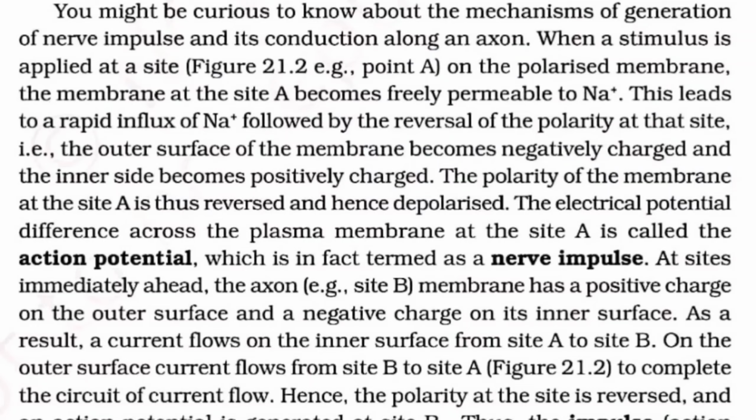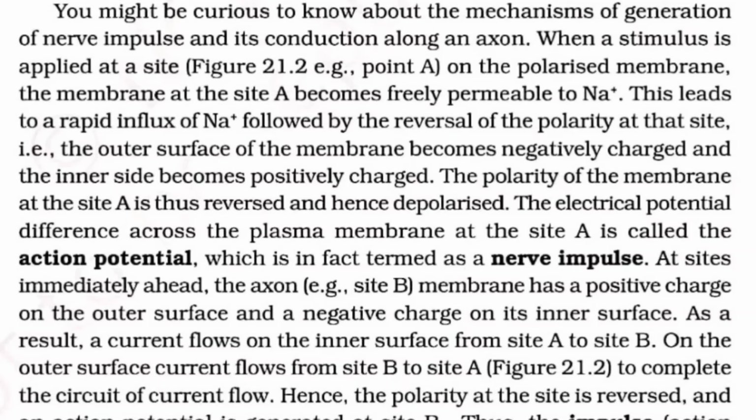Whenever the sodium ions are entering the axoplasm, the potassium will leave the axoplasm for some time. So the outer surface of the membrane becomes negatively charged because the sodium has left that place, and the inner surface becomes positively charged because sodium has entered the internal environment.